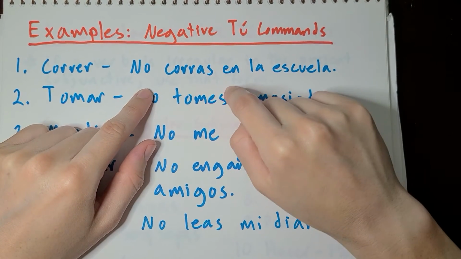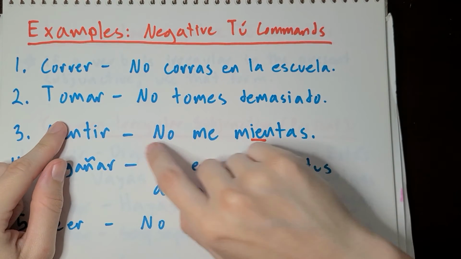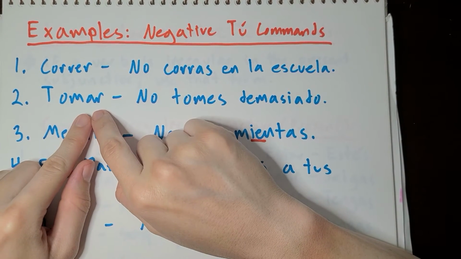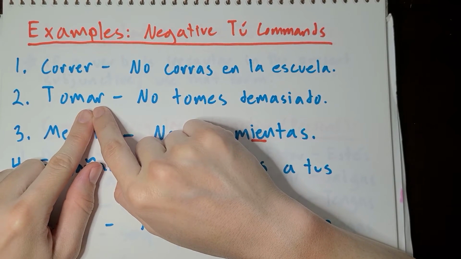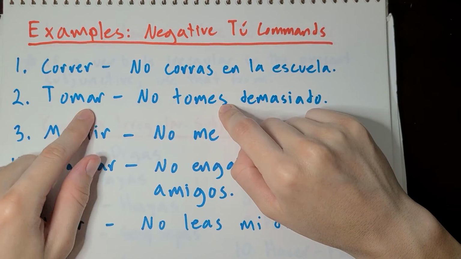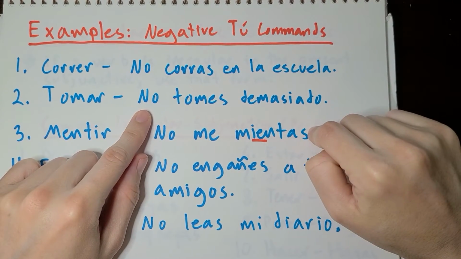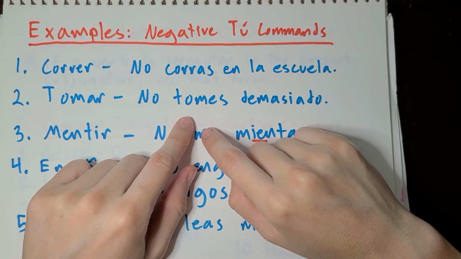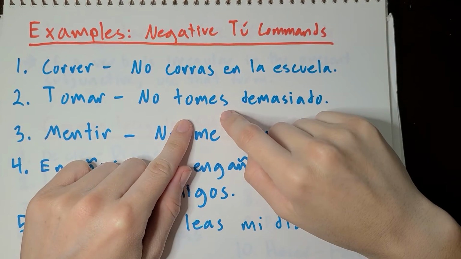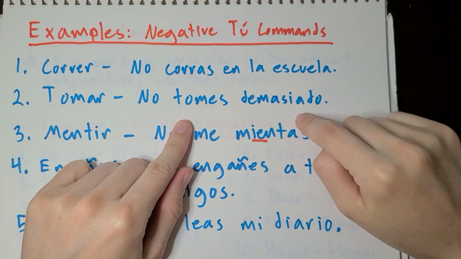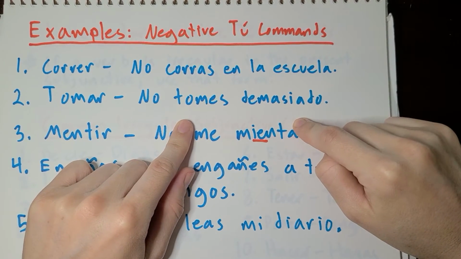No corras en la escuela. Don't run in the school. Next, tomar. Okay, we have an AR verb here. So in the subjunctive form, that AR is going to become an ES. So we start with no. No tomes demasiado. Okay, so we know that tomar means to drink, and we know that it can often imply alcohol. So no tomes, don't drink. Demasiado means too much. So no tomes demasiado, don't drink too much.